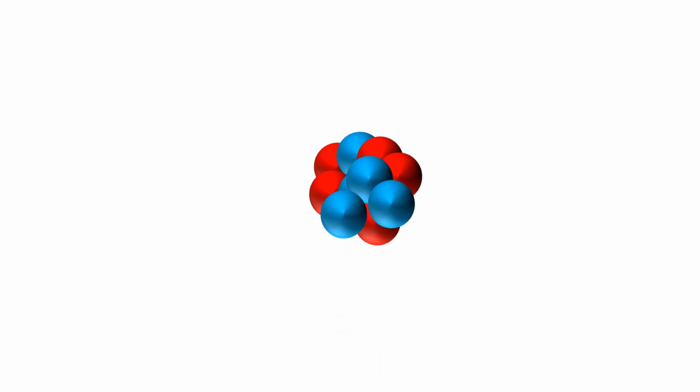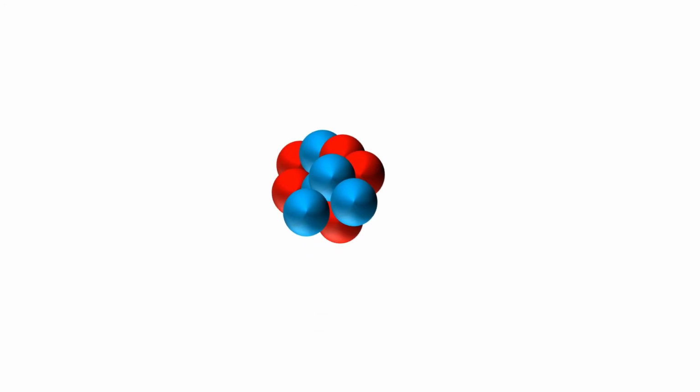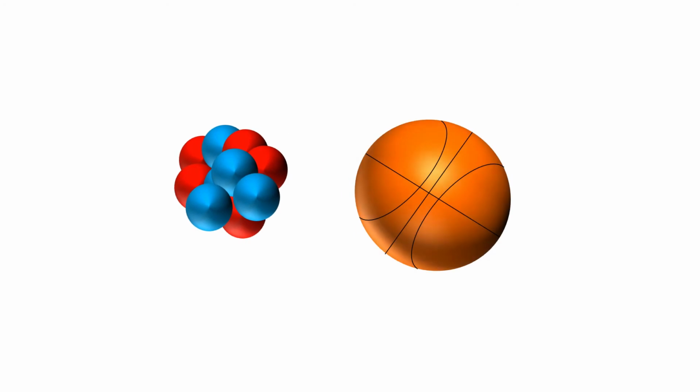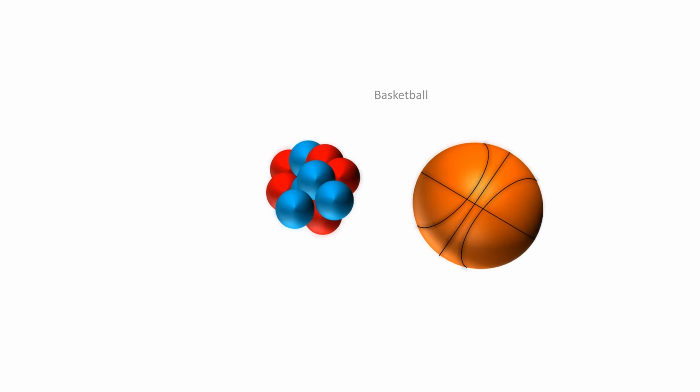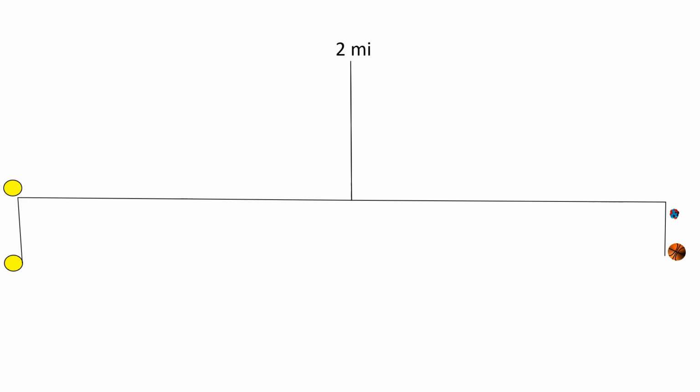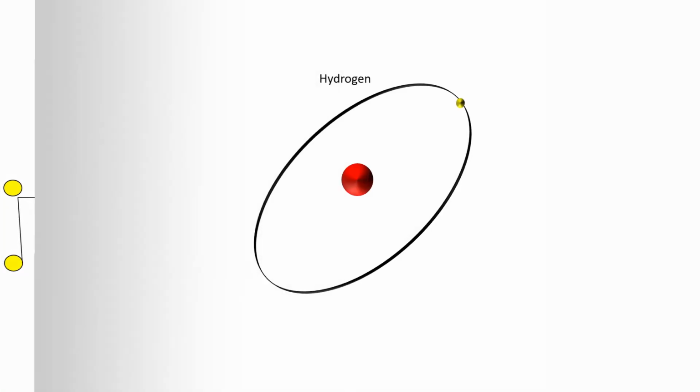In an atom, the electrons are so far away that if the nucleus was the size of a basketball, the electrons would be orbiting 2 miles away. In conclusion, atoms are amazing.